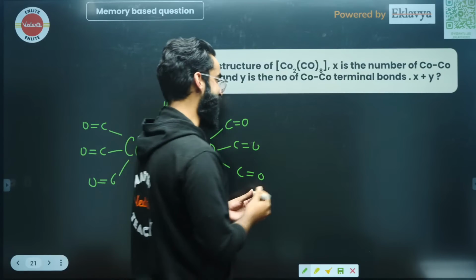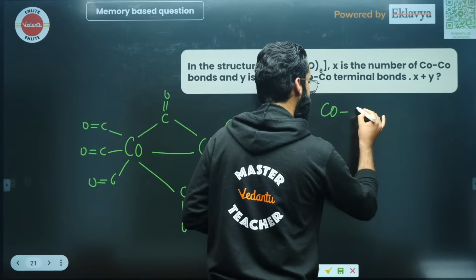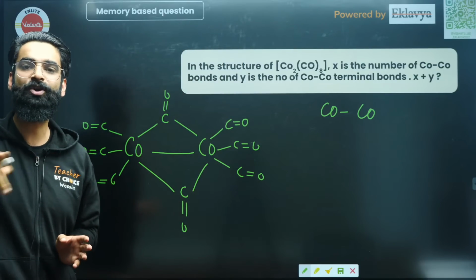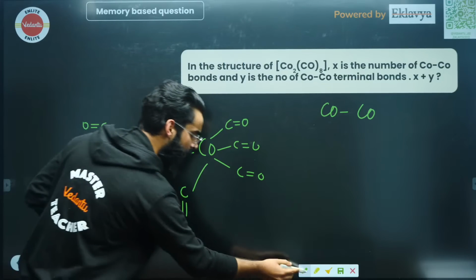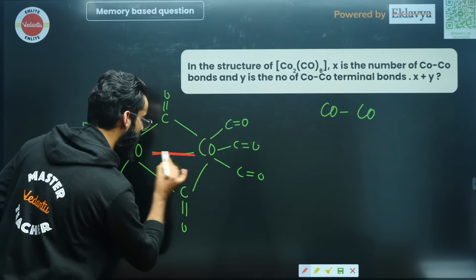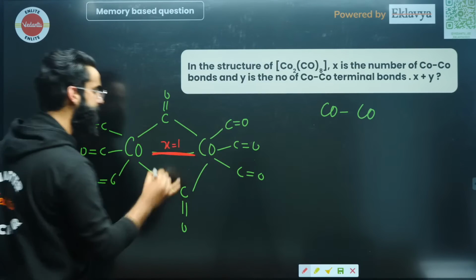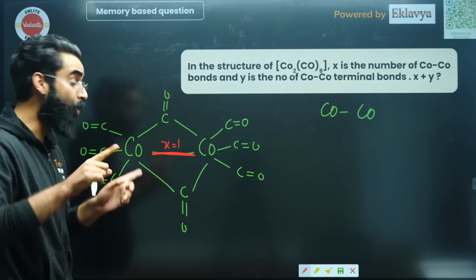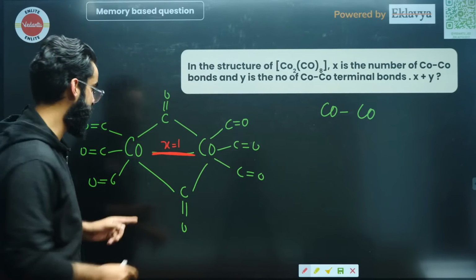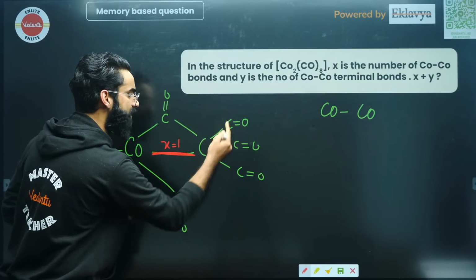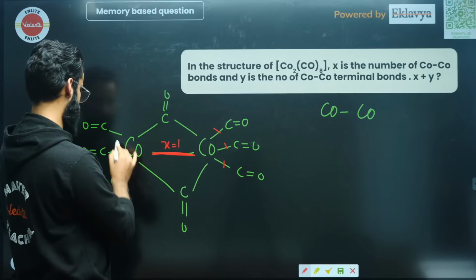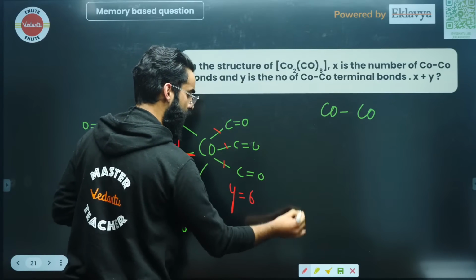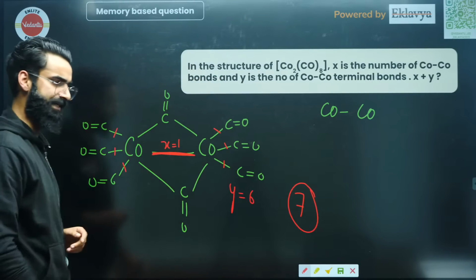The question should be like this. How many cobalt-cobalt bonds are there, and how many cobalt-carbonyl bonds are there? There is only one cobalt-cobalt bond, so X value is 1. Sorry, how many cobalt-carbonyl bonds? This is cobalt-cobalt, right? Then cobalt-carbonyl: 1, 2, 3, 4, 5, 6, right? So X value is 1, Y value is 6. So the correct answer of this question should be X plus Y, that is 7, right?